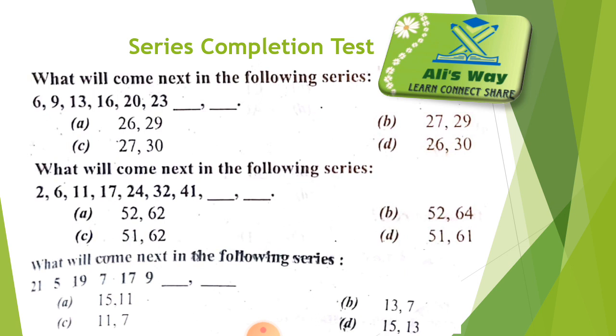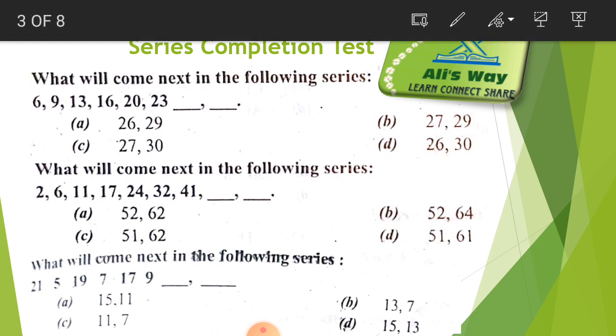Here the series is first 6 and after a comma 9. The first step to solve a series completion test is to see the difference between two numbers. So what is the difference between 6 and 9? The difference between 6 and 9 is 3. If we add 3 to 6, the answer will be 9. Then we will see the difference between 9 and 13, which is 4.